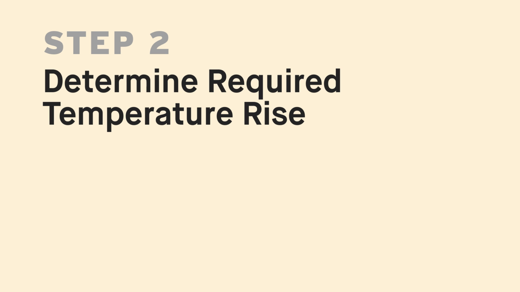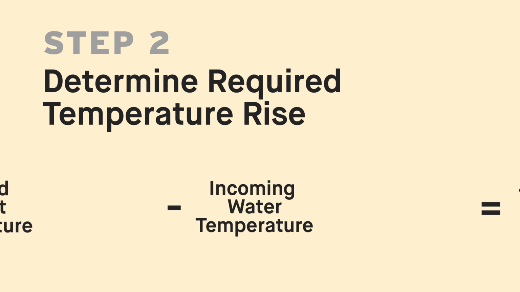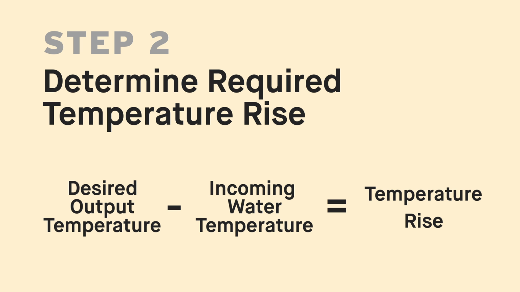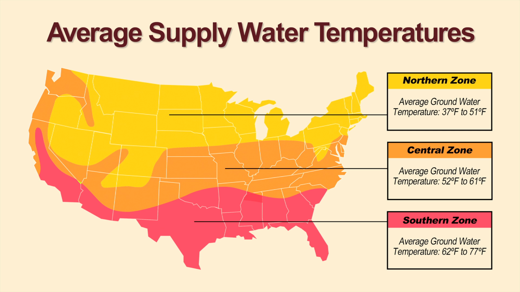So, for step 2, you must determine your required temperature rise. To determine temperature rise, subtract your incoming water temperature from your desired output temperature. Incoming water temperature differs by location and changes throughout the year. Going by the lower temperature in your range can help ensure your unit will not be undersized during the coldest